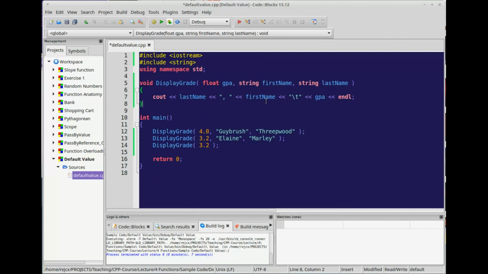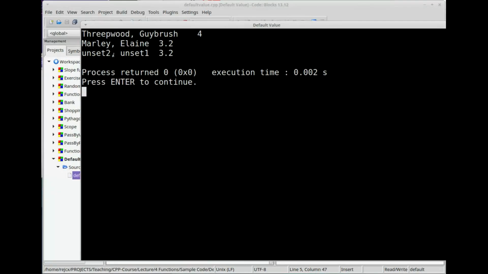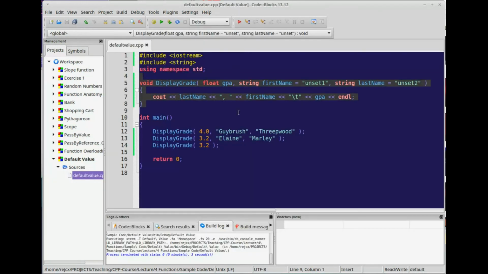But another thing we can do is to create default values. So if we say equal to empty string, or maybe unset and unset, if the user does not pass in these two strings here, then they'll be defaulted to this unset. Unset 1, unset 2, whatever. And if we run this, we'll see 3.2 is unset, unset. So that would be one way to keep using the same code without having to write another function to handle that.